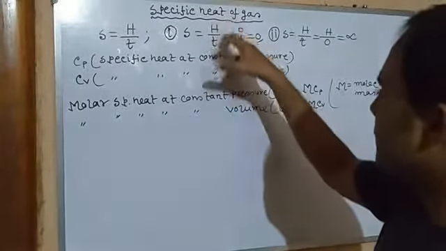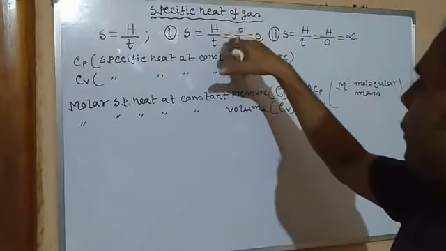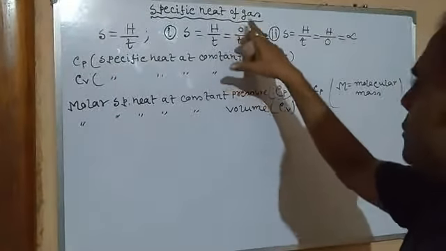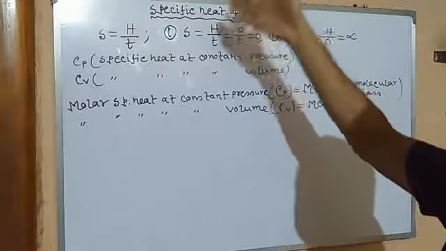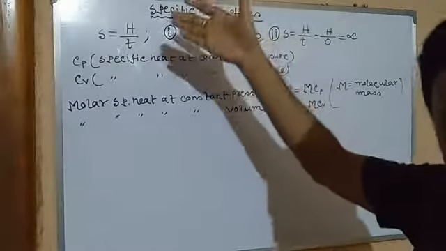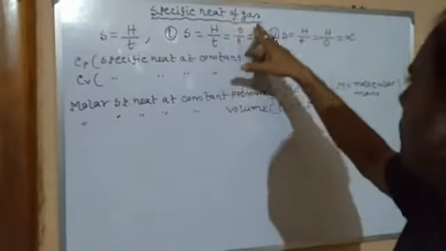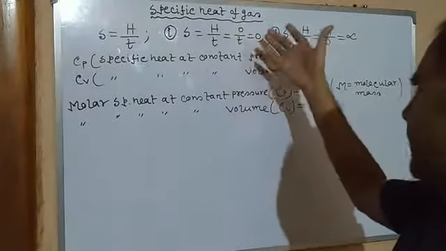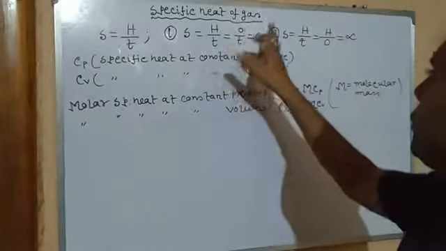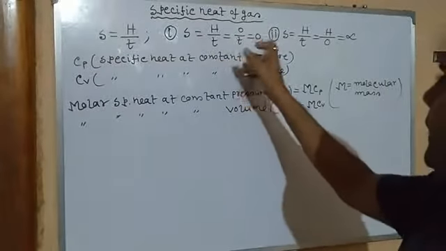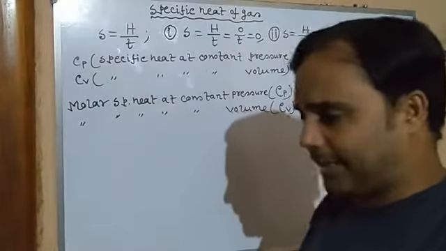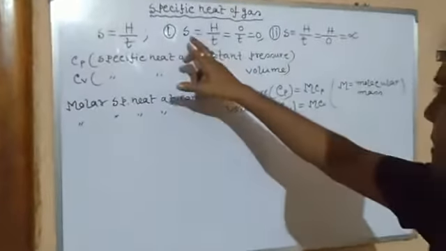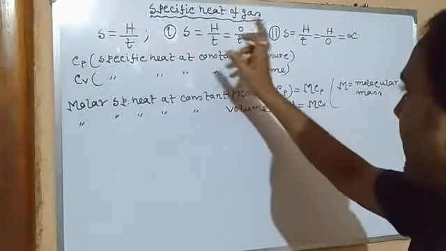So in this case the total amount of supplied heat is 0, because the temperature is increased without supplying any heat, by compressing. So heat is 0, temperature T increased, so it means 0. So the specific heat, when we increase the temperature of a gas by sudden compression, in that case specific heat of a gas is 0.